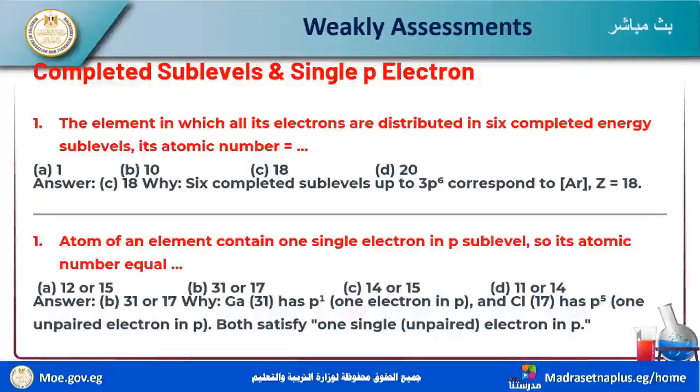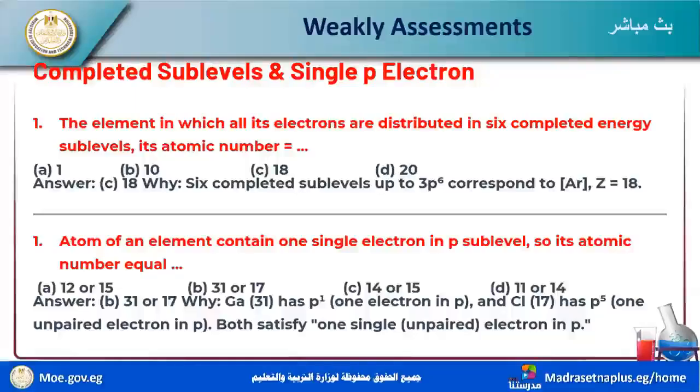We have 5 sublevels completed. The atomic number, you can choose from 1, 10, 18, or 20. The answer is 18. Why?